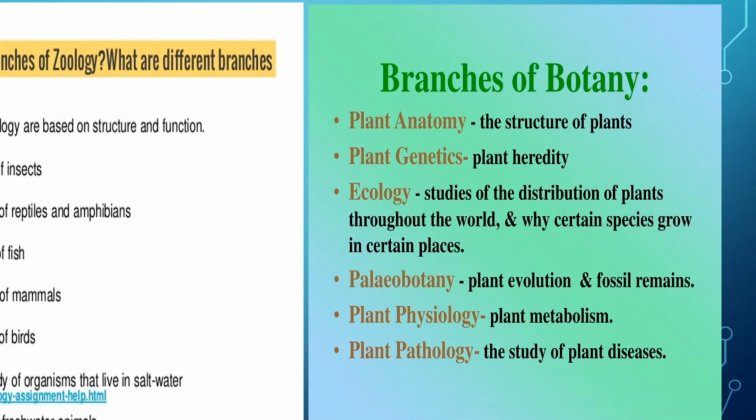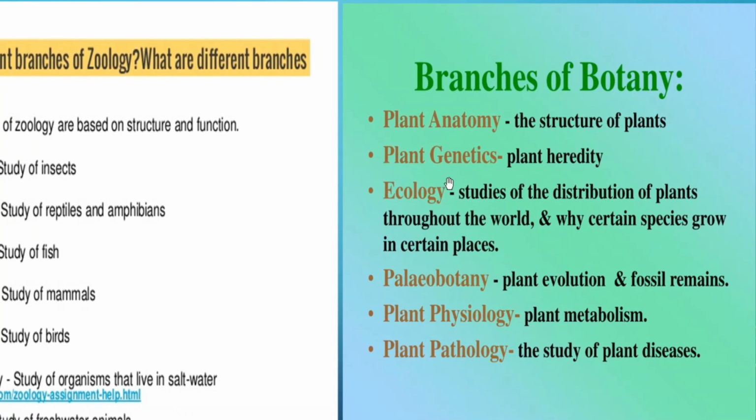Then transmission of characters, hereditary characters, how they appear in the offspring, all these things we will study in plant genetics. Then ecology, study of the living, abiotic as well as biotic components, their interaction and their effect on each other, how they affect each other, all these things. Then paleobotany, that is the study of fossils as well as evolution of the plant, the phylogenetic relationship.